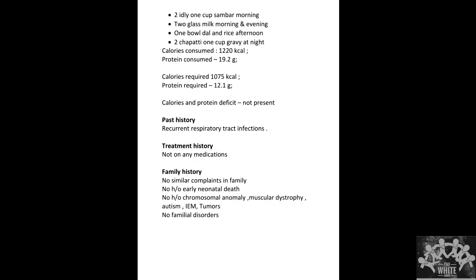Supposing the child is on valproate at the maximum dose, supposing 60 mg per kg. The child is already on valproate, so again the child comes with convulsion. You can't again start on valproate because he has already achieved the maximum dose. His blood is already having maximum levels of valproate, and if you again go on giving valproate, the child will not improve, or the seizure may not come down. So you have to start another drug. That is the importance of why you take treatment history.